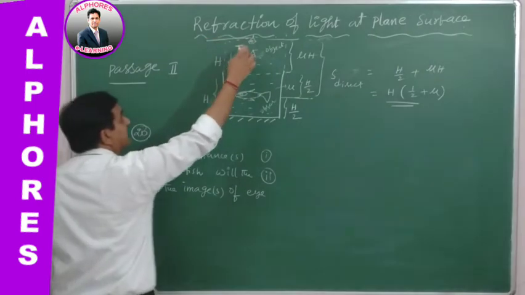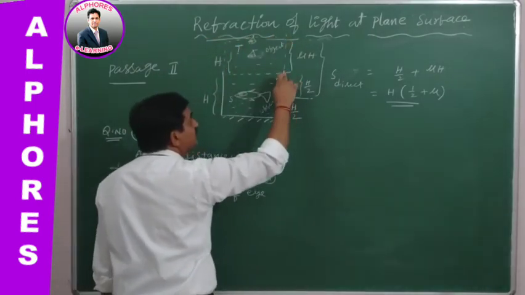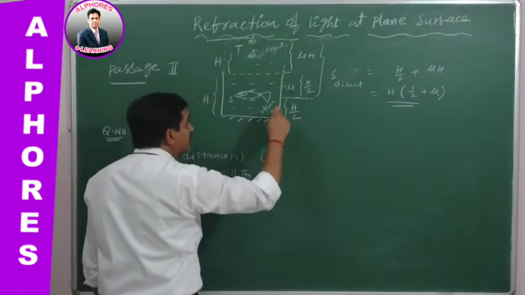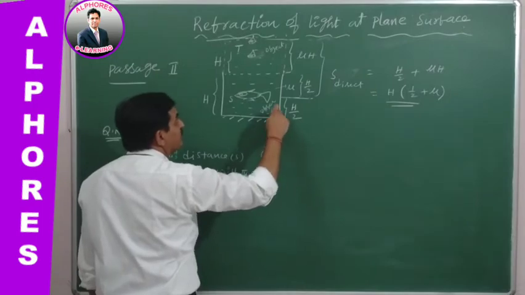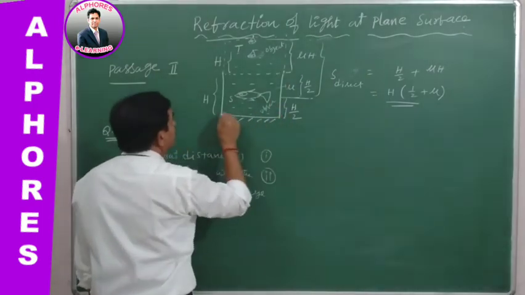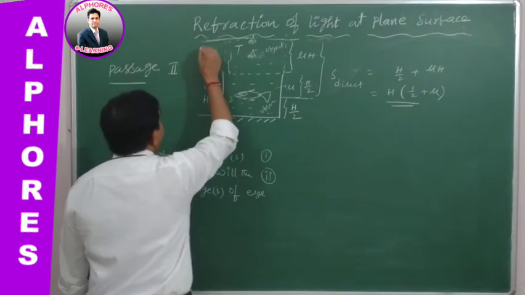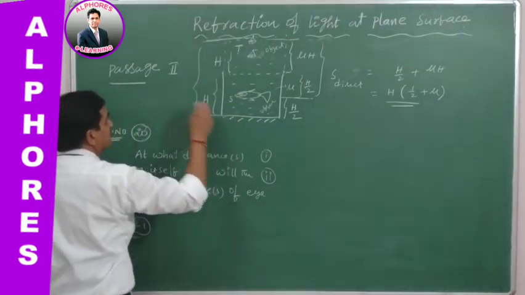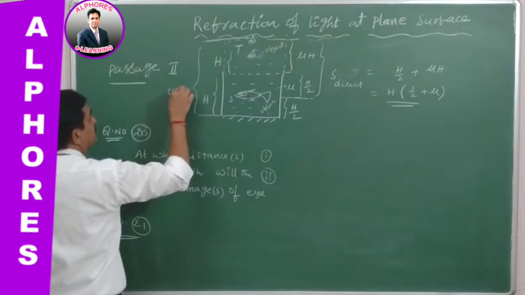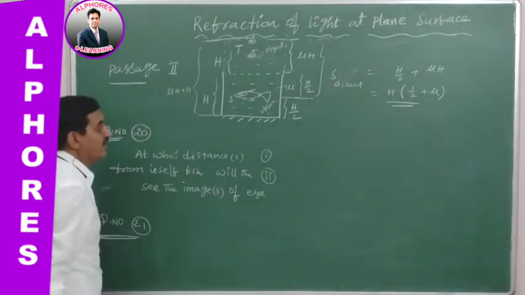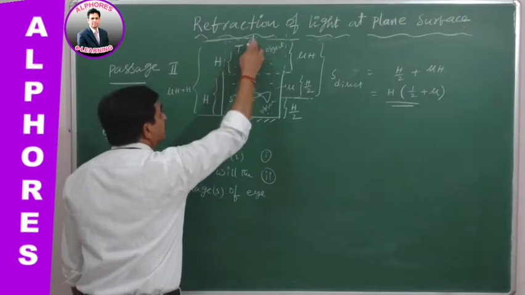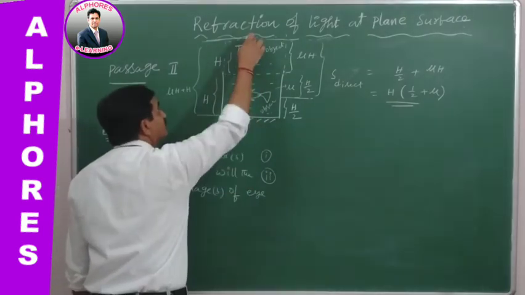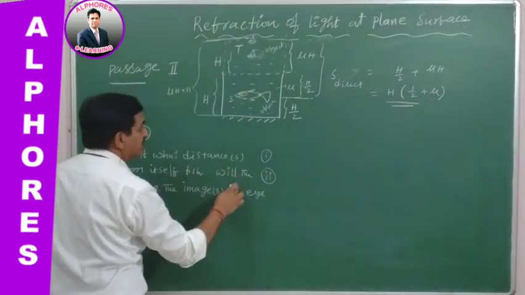Therefore, this eye, from here to here is mu H, and from here to here is H. Total, the eye position is directly mu H plus H. And its corresponding image is formed. The distance of the object is equal to the distance of the image.